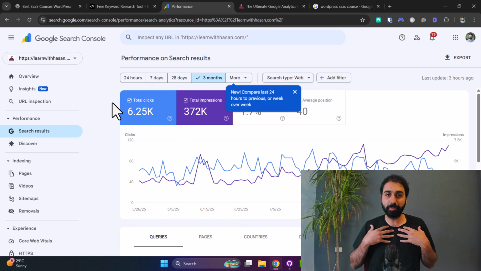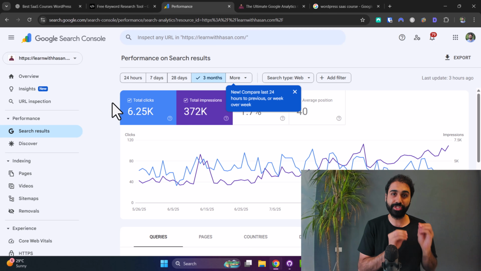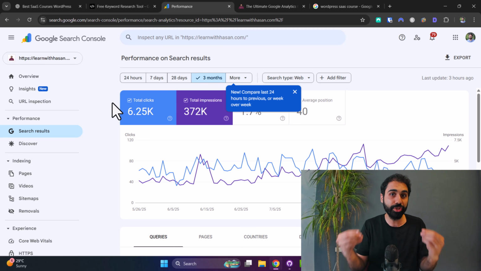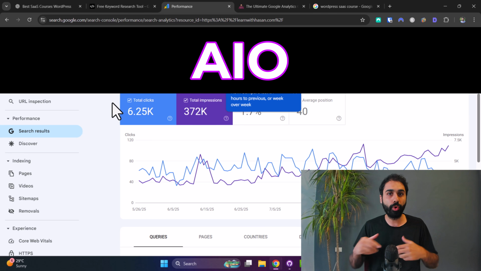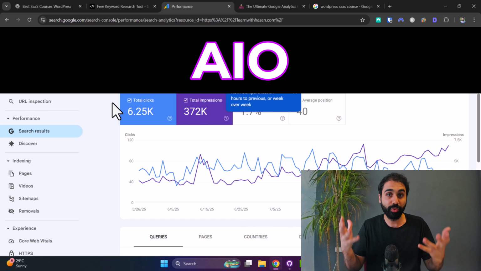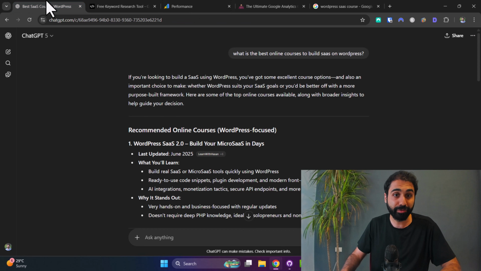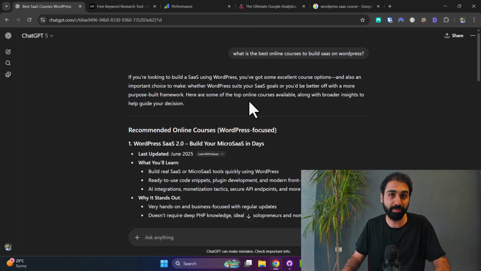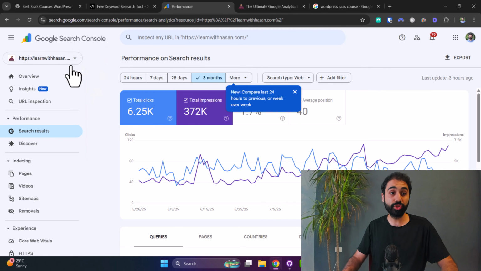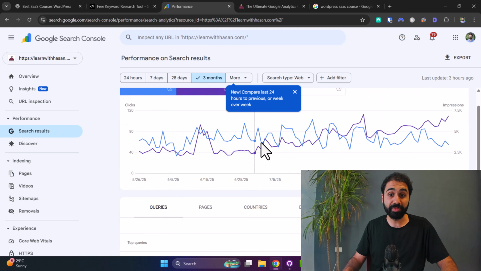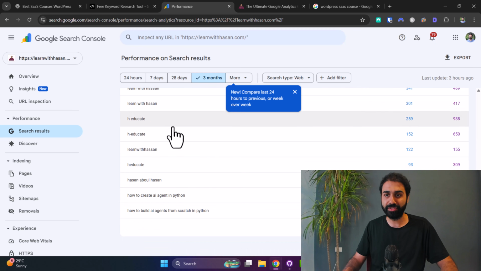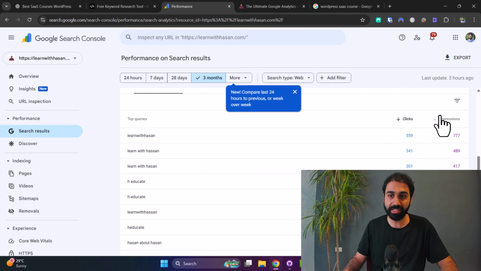Is it dead? In my opinion, of course not. And I still get a lot of traffic from SEO today, and I believe it's still so important. But beside SEO, today we have something new, AIO or AI optimization, to get traffic directly from AI models like ChatGPT and other models. So, as I mentioned, in SEO, we use Google Search Console so we can track our website performance on search engines and track which keywords are getting impressions and clicks.